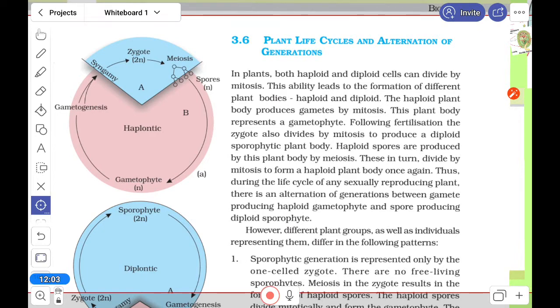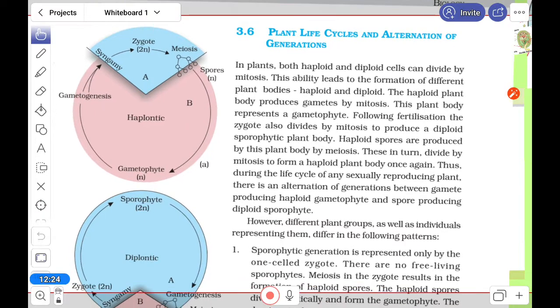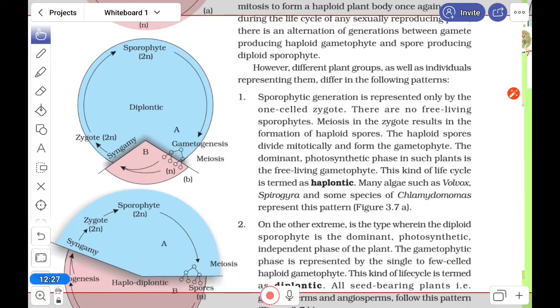On that basis, it is called haplontic when the haploid generation is more, and the diploid generation occurs only when the zygote forms. Then diplontic means the diploid generation is more, whereas the haploid generation is minimal.